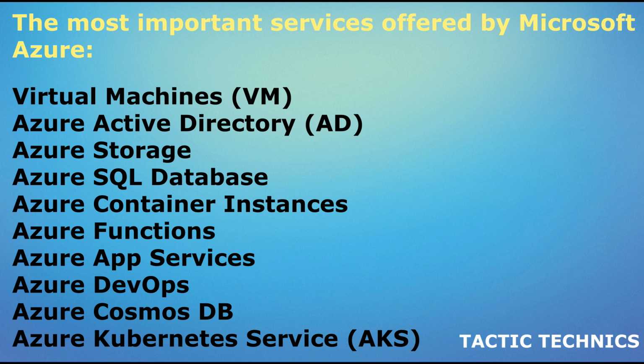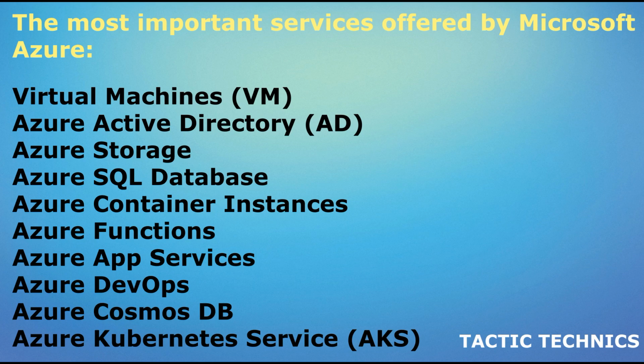Azure Cosmos DB is a globally distributed, multi-model database service provided by Microsoft Azure. It is designed to provide low latency and high throughput for both transactional and analytical data, and supports multiple data models, including document, key value, graph, and columnar. Some of the key features of Azure Cosmos DB include global distribution. With Azure Cosmos DB, you can easily replicate your data to any number of regions around the world, with guaranteed low latency and high throughput.